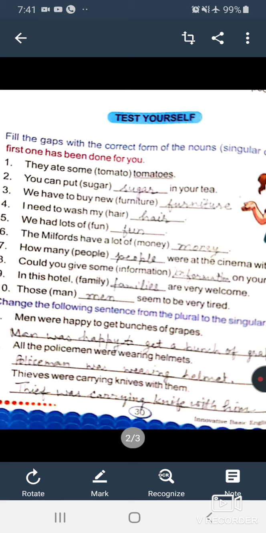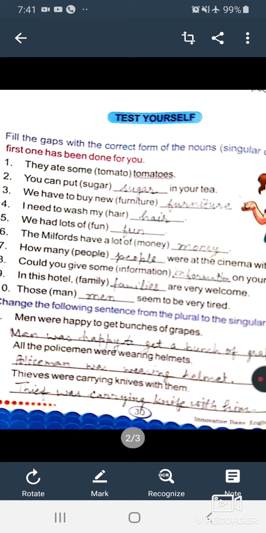Next, could you give some dash on your project? There is a word in the bracket, information. You cannot count information 1, 2, 3, 4 because its plural remains the same, that is information, and you will write here the same word.